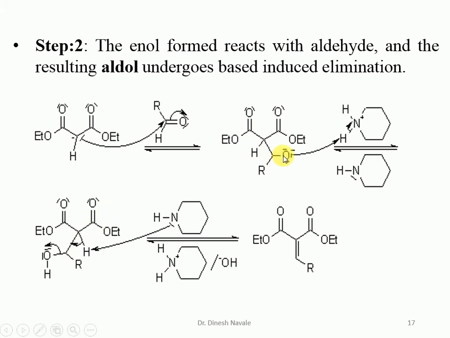So there is an OH and this hydrogen. This OH and this hydrogen will be lost as a water molecule in the presence of piperidine as the base catalyst, and we are going to get formation of the alpha beta unsaturated enone system. So this is the Knoevenagel condensation.